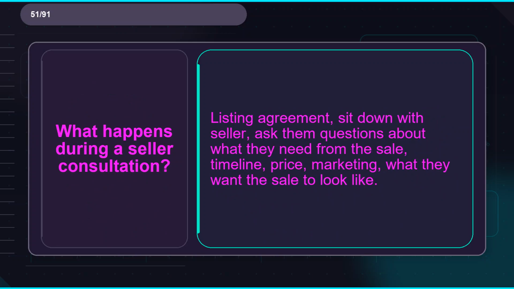Flashcard 51. Term: what happens during a seller consultation? Definition: listing agreement, sit down with seller, ask them questions about what they need from the sale, timeline, price, marketing, what they want the sale to look like.